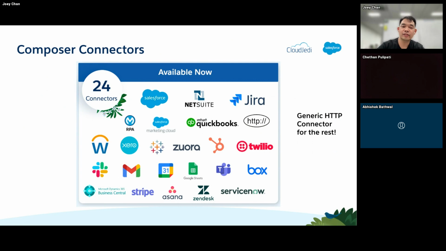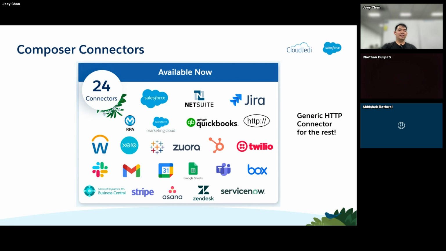But in a way, there's so many things that you can do with Composer, with all of these connectors, and provide data to other places and make certain actions. And one key thing to take note, this is actually one possible use case wherein we can have what we call org-to-org integrations. Is anyone familiar with that? Yes? No? Yeah. Org to org.